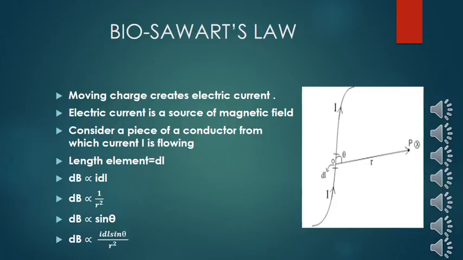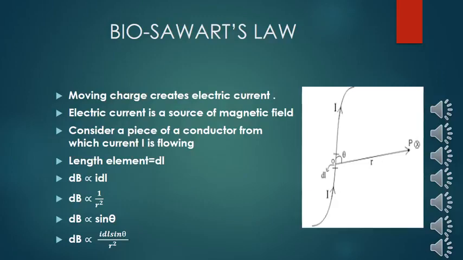So, when there is a moving charge, there is an electric current, and this electric current is the source of the magnetic field. Now, if electric current is our source of magnetic field, then how much current gives how much magnetic field? We know the intensity of the magnetic field is defined as 1 Tesla, that gives 1 Newton force to 1 Coulomb charge that moves with a velocity of 1 meter per second.